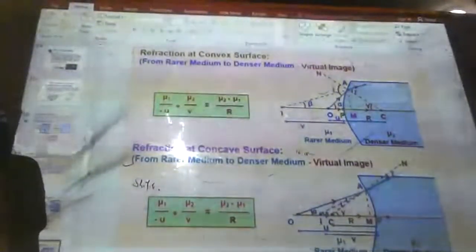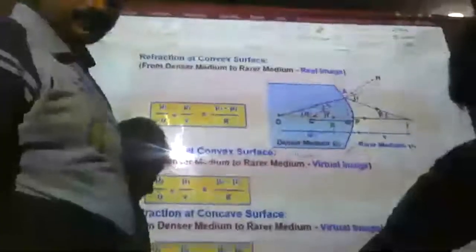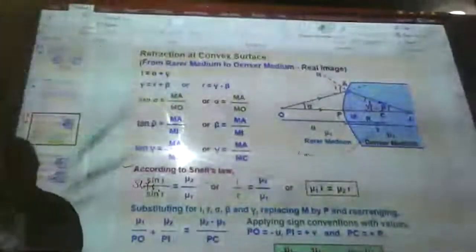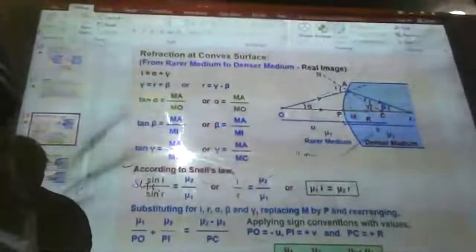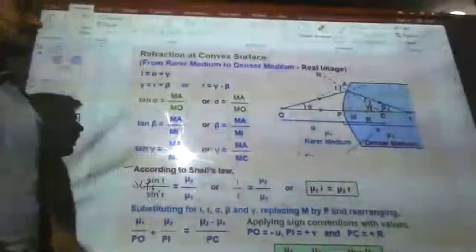Lens maker's formula. To prove the lens maker's formula, first you should know the refraction through a lens. Look at here. Refraction through lens. First, refraction at a convex surface. Remember, I am telling in one case, this is applicable for all other cases also.